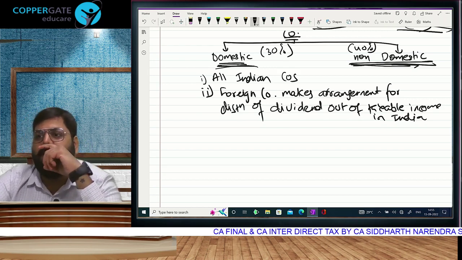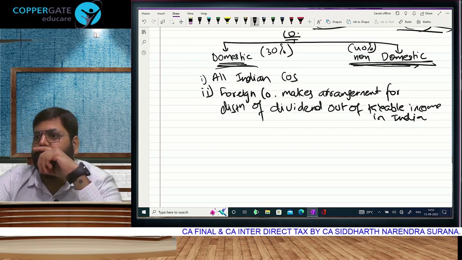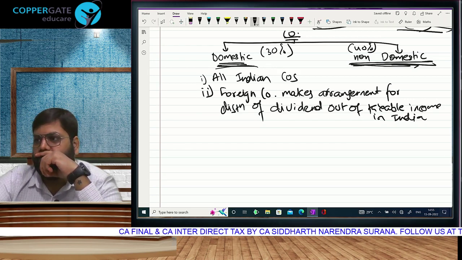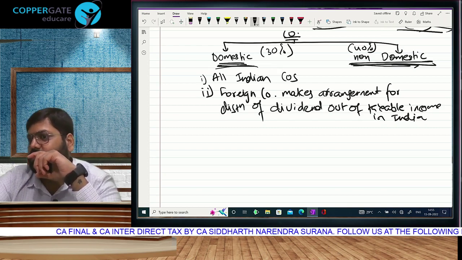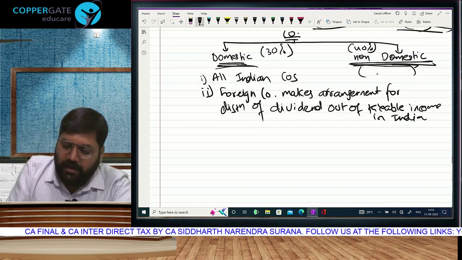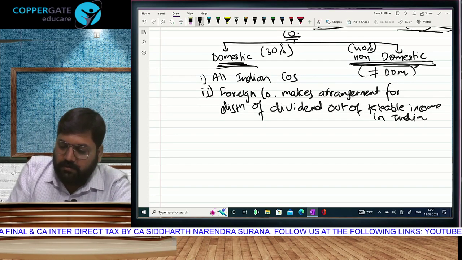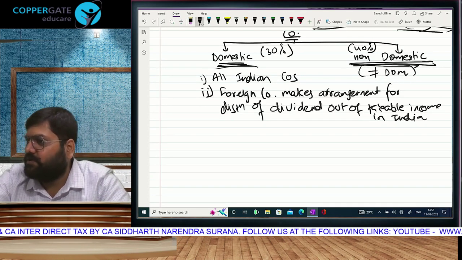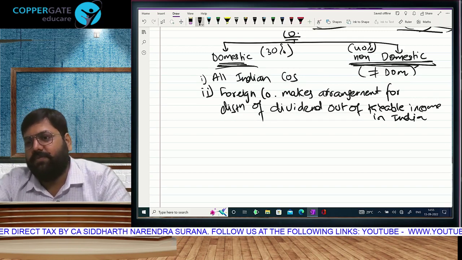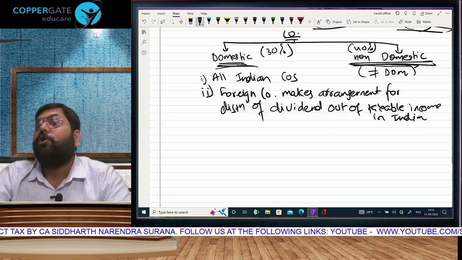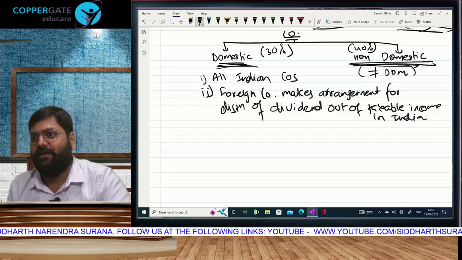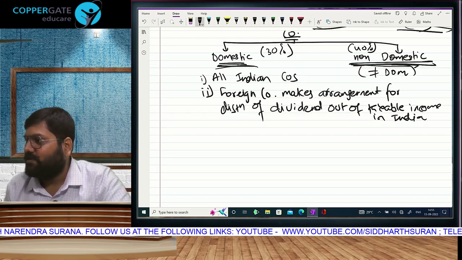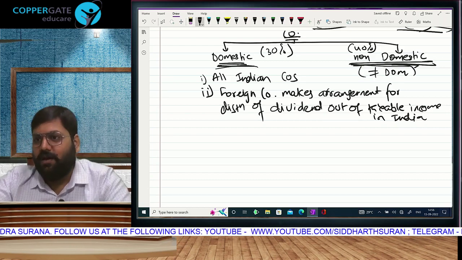All Indian companies are domestic companies. But sometimes it can be a foreign company also, if the arrangement is made. And what is non-domestic? Anything which is not domestic. Short form: not equal to domestic is non-domestic. Or if I have to define it, a foreign company that does not make an arrangement for distribution of dividend in India becomes non-domestic. That's your third person liable to pay tax.